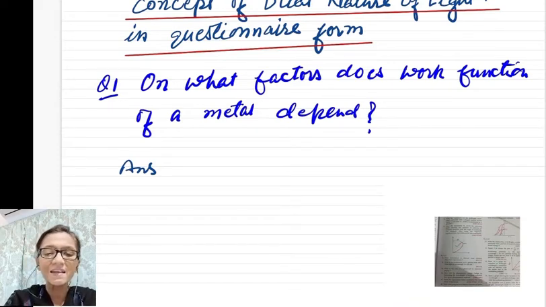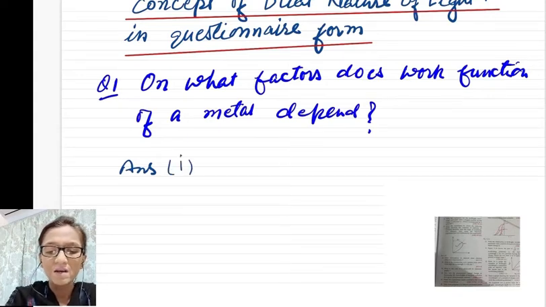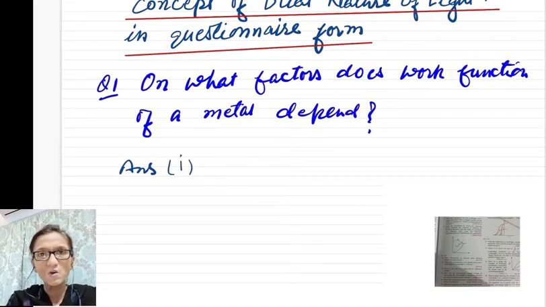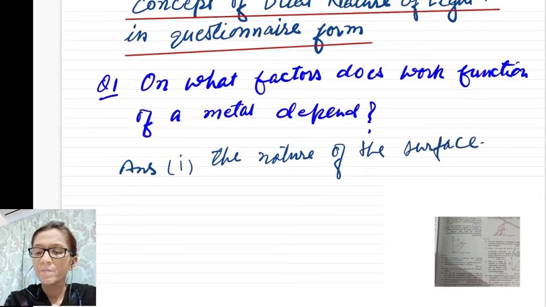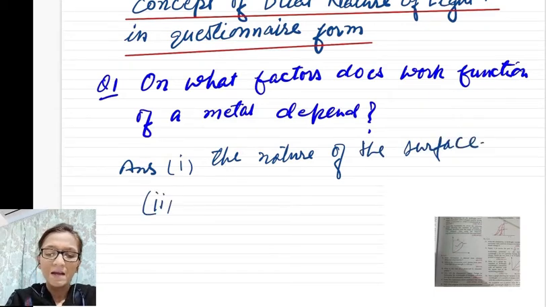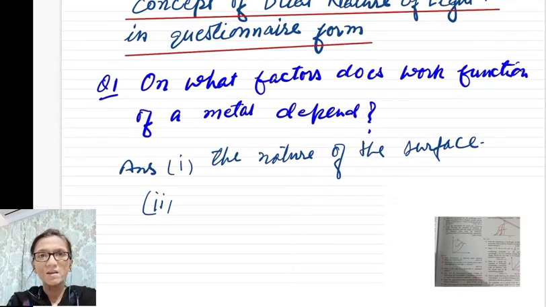And this energy depends on, number one, the nature of the surface. And secondly, it depends on the properties of the material medium, meaning properties of the metal.